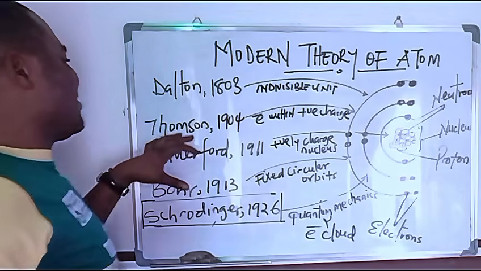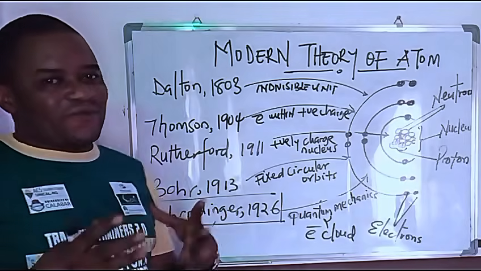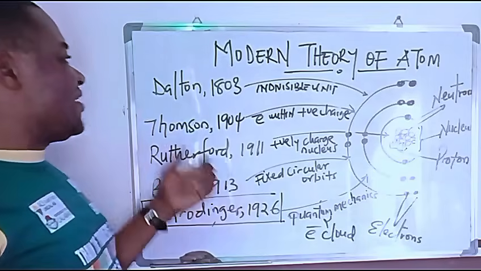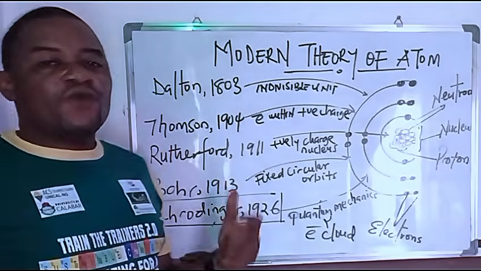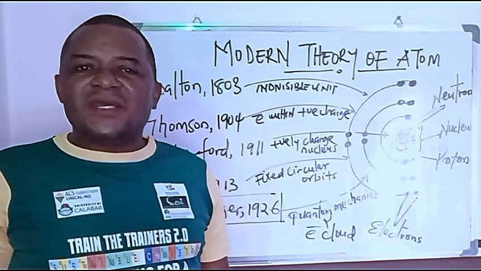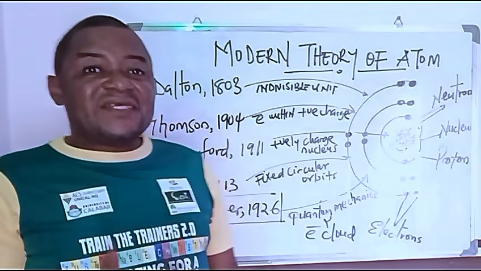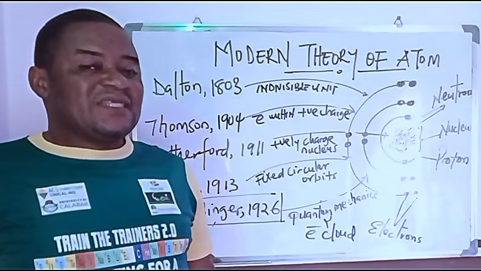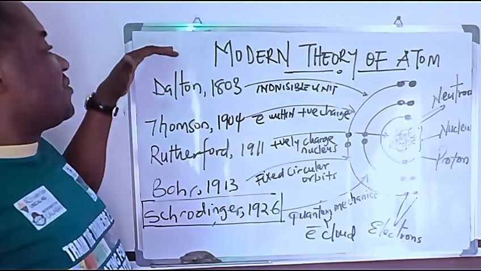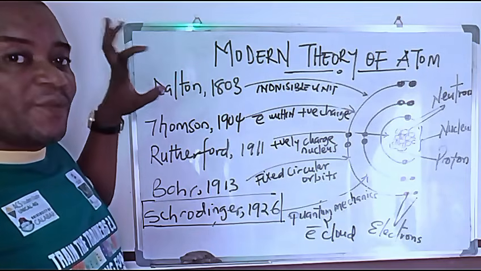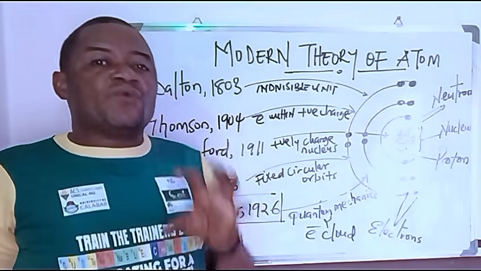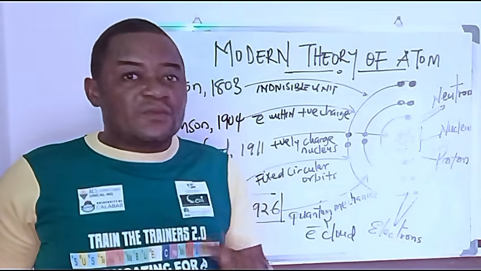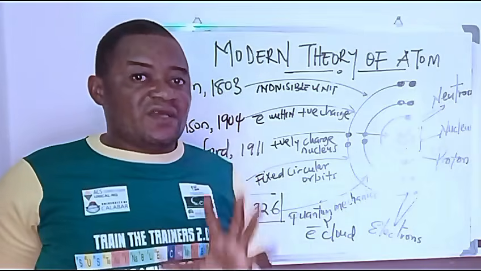So to know that an atom possesses electrons, it was the handiwork of J.J. Thomson. Now, after J.J. Thomson came Ernest Rutherford. Ernest Rutherford was another scientist, in 1911, some years after J.J. Thomson's work, who attempted to discuss the atom. But believe you me, all these scientists were still believing that an atom was indivisible. They did not deviate completely from what Dalton said, picking the work of Democritus. They did not deviate from that, but they were only establishing some new things that were part of an atom that had not been envisaged.